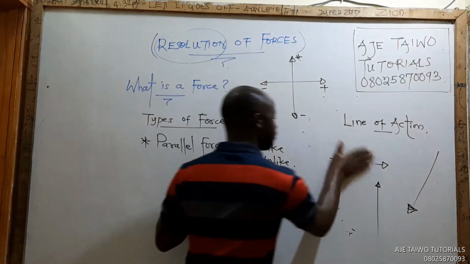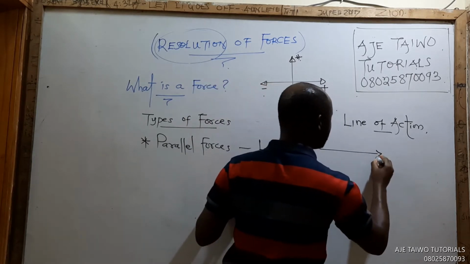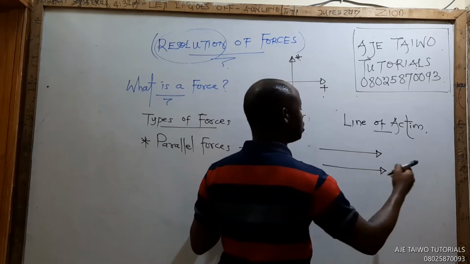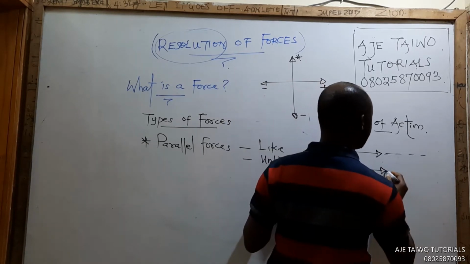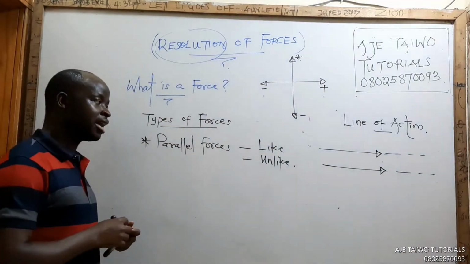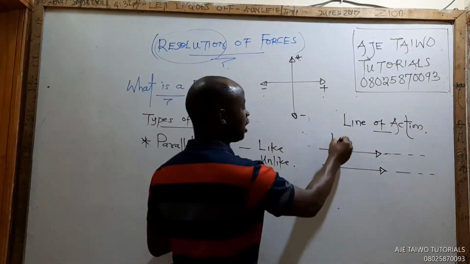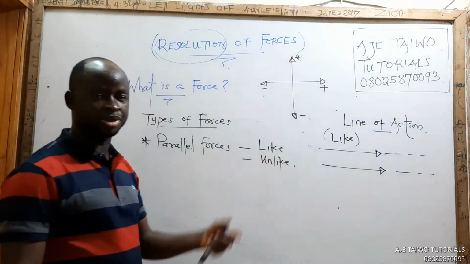So, when you have parallel forces, this is a force, this is a line of action, this is a force, this is a line of action. The lines of action of these forces can never meet. They will never meet. We call them parallel forces. These are like parallel forces going in the same direction.